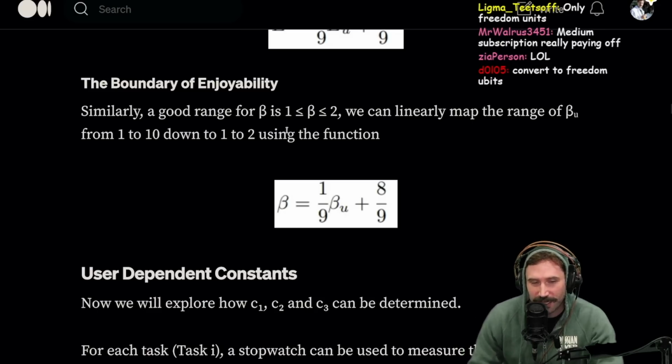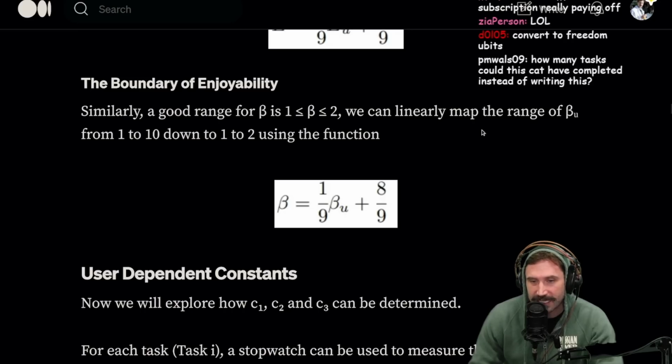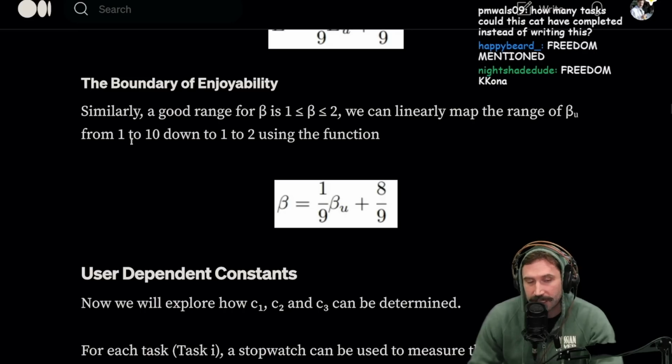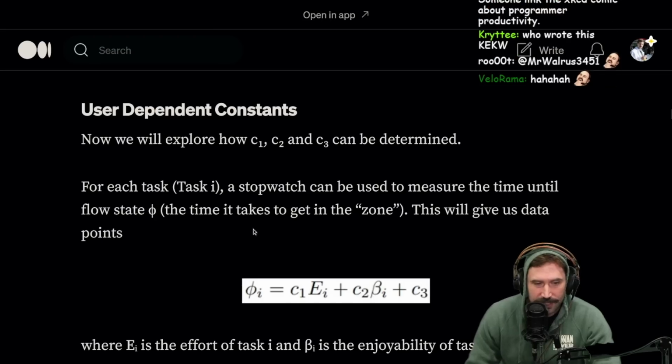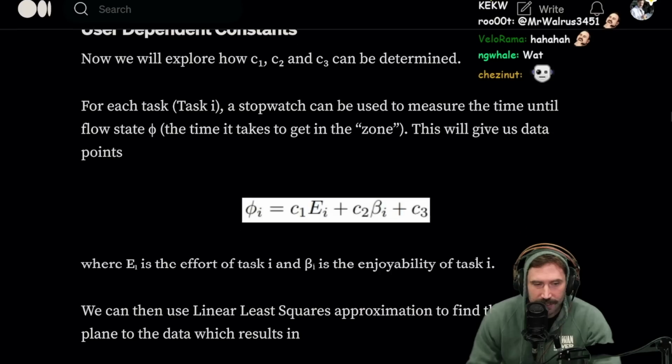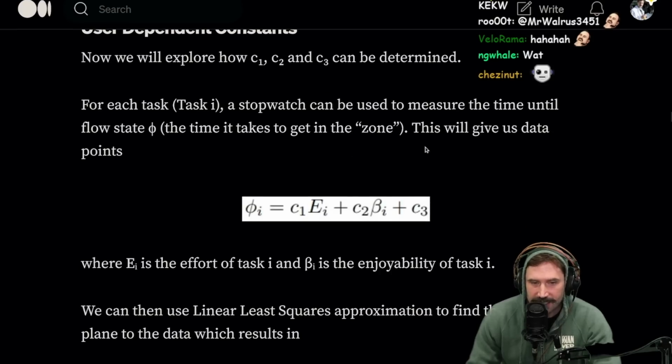Similarly, a good range for enjoyability is 1 to 2. We can linearly map the range of enjoyability U down from 10 to this, doing this with this one. Okay. User-dependent constants 1, 2, and 3 can be determined. For each task I, a stopwatch can be used to measure the time until flow state, phi, the time it takes to get in the zone.